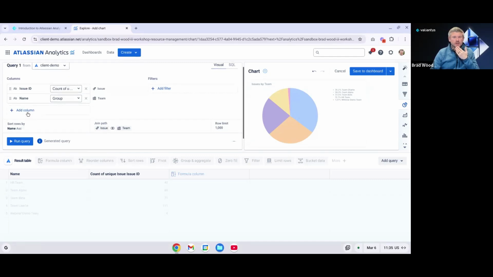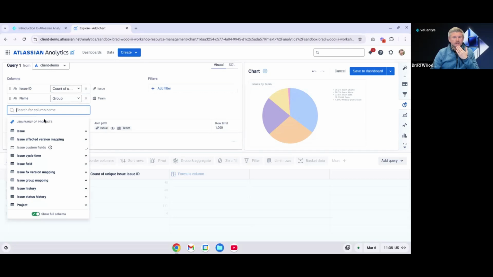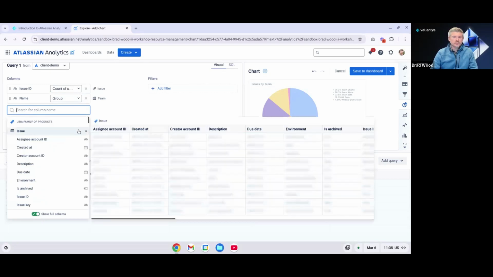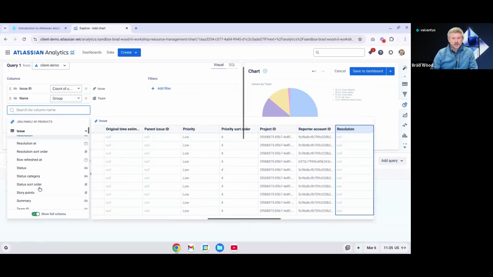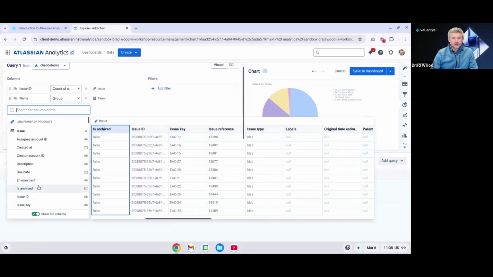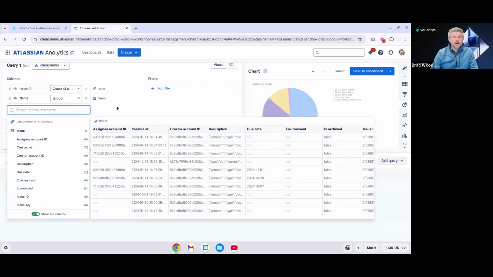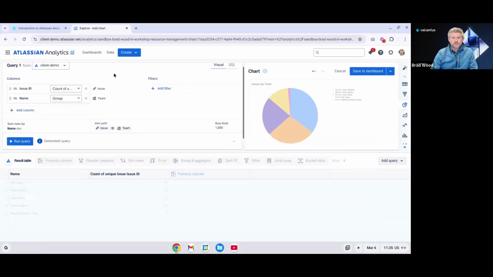And if you need additional columns, you can just click add column, and then we can see all of those tables that we talked about previously from our Atlassian Data Lake connection. So if I click into issue, for instance, I could pull a variety of information from here. And again, this is where you could pull your custom fields and all of your other data from your Atlassian tools. And we can add multiple queries to our charts if we need to combine data from multiple sources, or we need to apply different filters to different slices of data.